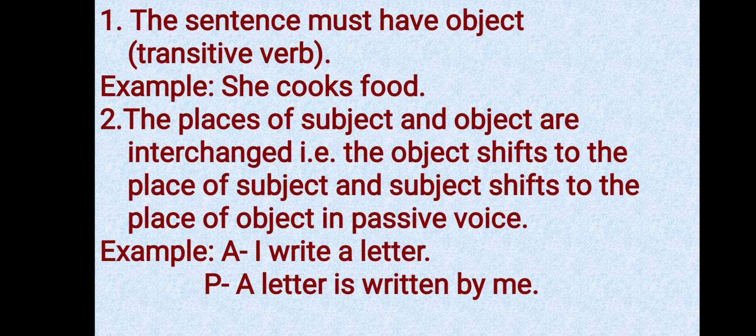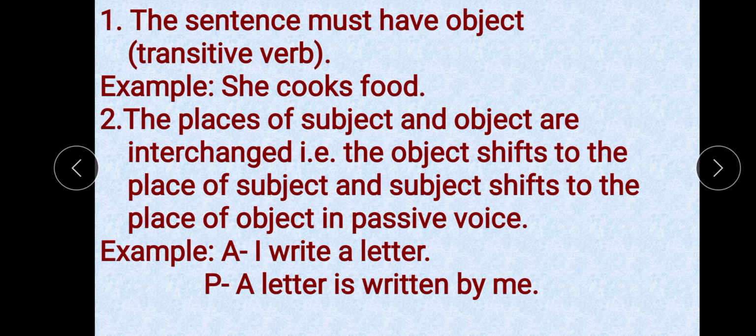For example, one active sentence and one passive sentence. The active sentence is, I write a letter, and I is the subject and a letter is the object.